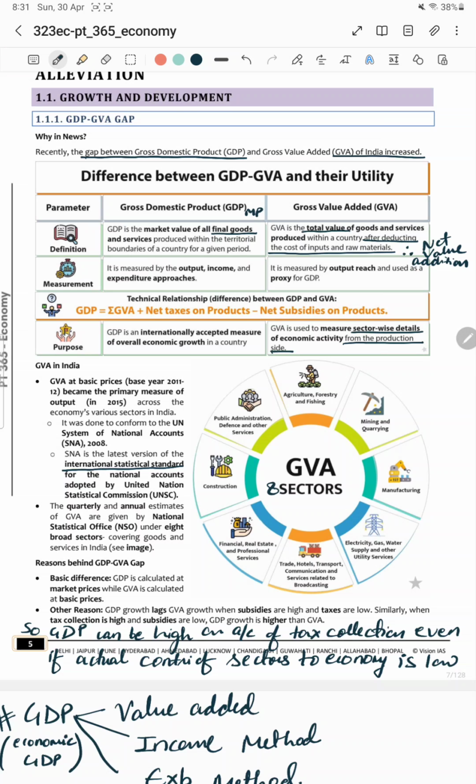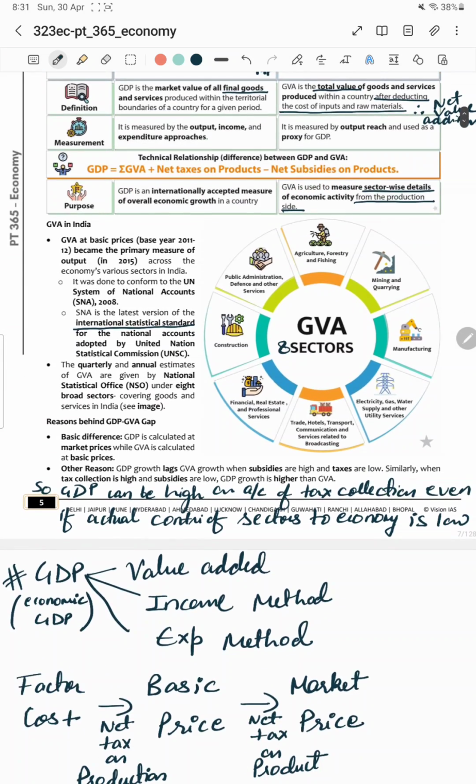It became the primary measure of output in 2015. Why was it done? So that we can conform to the UN System of National Accounts, which was introduced in 2008. And this SNA is the international statistical standard for national accounts, which has been adopted by the United Nations Statistical Commission.